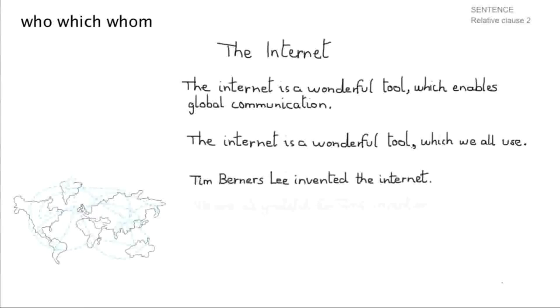Now the last pair of sentences. Tim Berners-Lee invented the internet. Did you know that? He was working in CERN in Switzerland at the time, and we are all grateful for Tim's invention. And this is going to be similar. We're going to put a comma there. Remember, there's a preposition there, for. So the first thing I'm going to do is grab the preposition for and take it up there, for. Okay, and I'm going to get my pen, and I'm going to write which. Here we go, which. Okay, that's it.